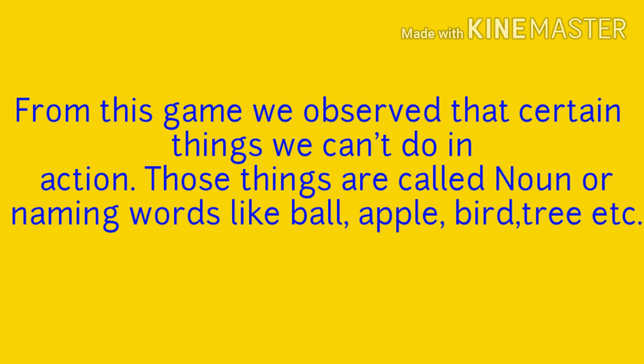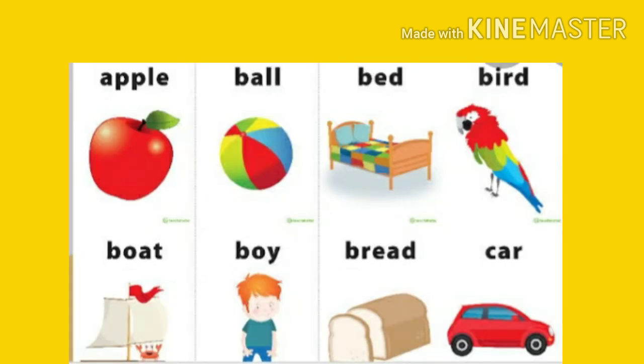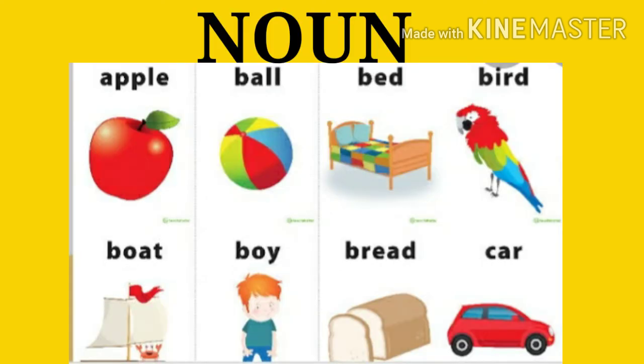So let's see, in these things we can observe that a few things we cannot do in action. Those things which we cannot enact are called nouns or naming words. Like apple, cat, tree, tiger, bed, birds, boat, boy, etc. are naming words because we cannot do these things in action.